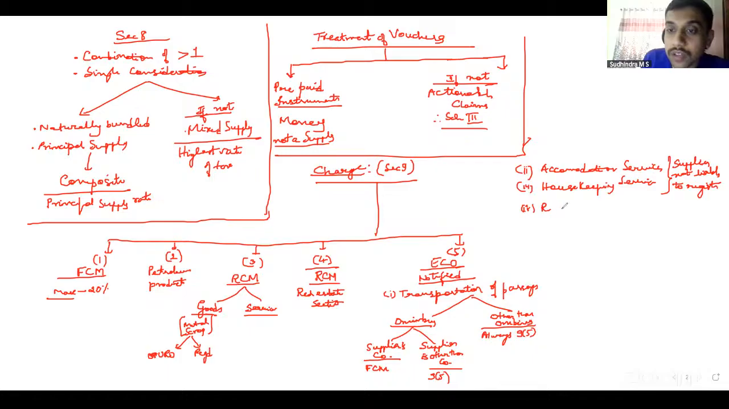Whereas the last one is restaurant service. In relation to restaurant service, there are two things. If you are providing it in a premise which is considered to be a specified premise, then no 9(5), forward charge. If it is other than a specified premise, then 9(5) comes into picture.